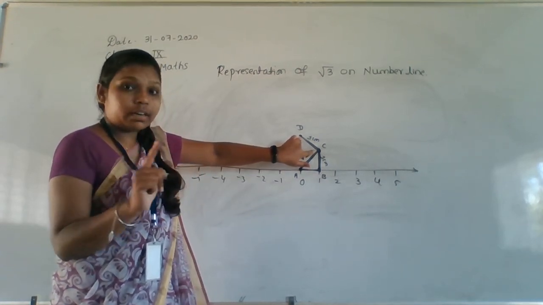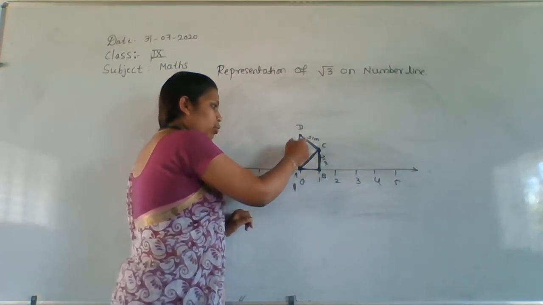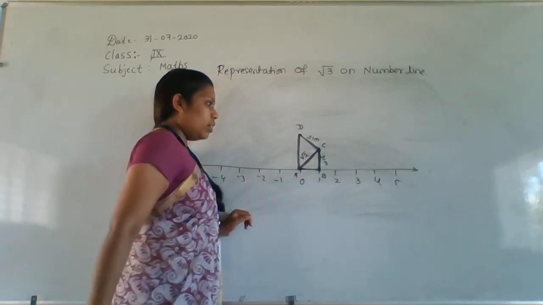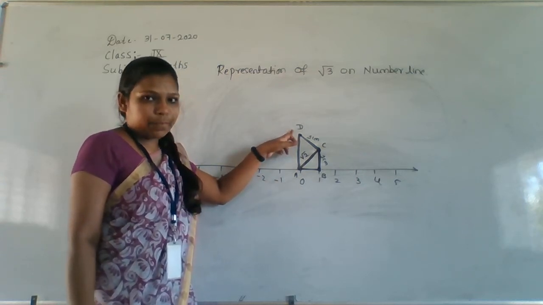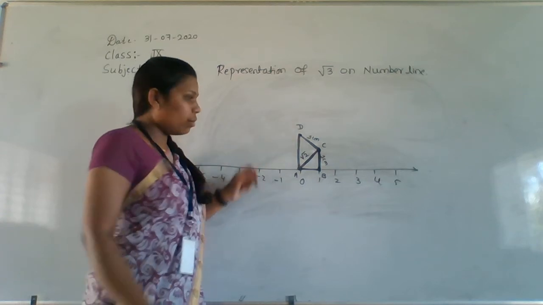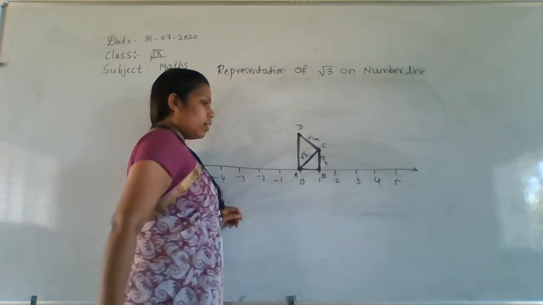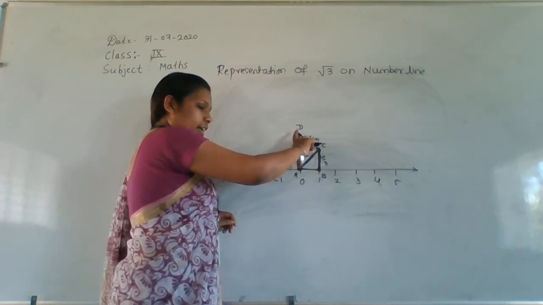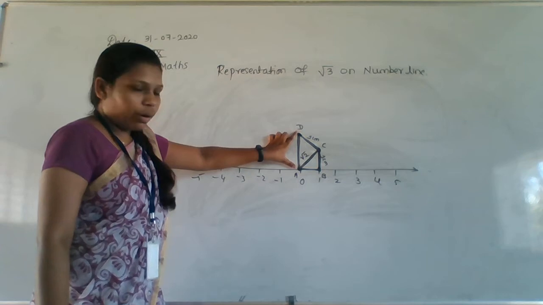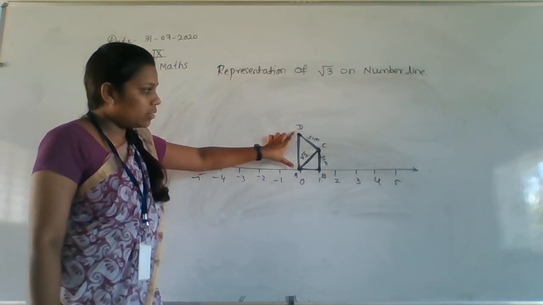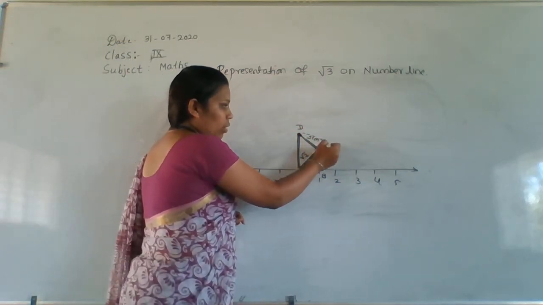So please concentrate here. This is 1 centimeter. And after that you have to join this A to D. You have to join A to D. Take this distance AD using a compass, and you have to draw this arc like this.